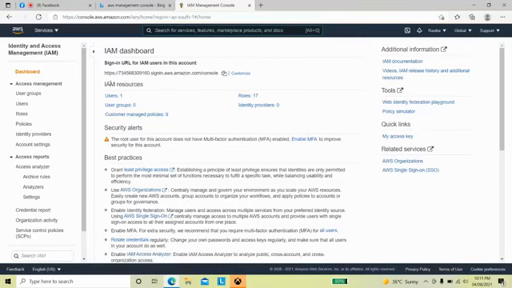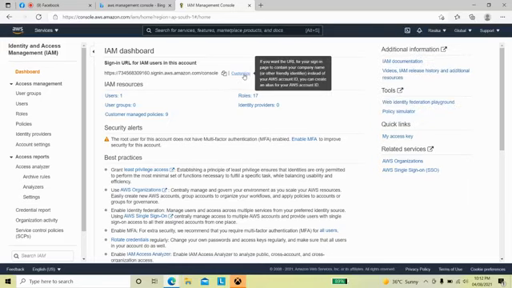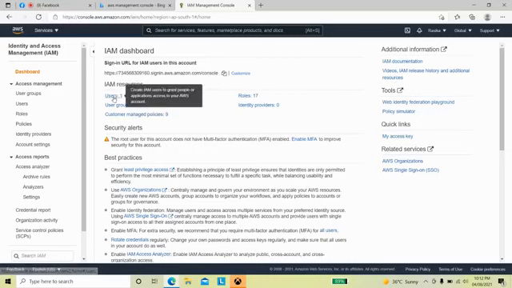For IAM users, you can use this URL to log in, because every time while logging in we have to provide the account ID. This account ID is also available over here; you can verify the same number is reflecting. To avoid providing the account ID every time, you can use this URL link to log in. You can also customize it. Over here you have the features like users, groups, roles, policies, which we discussed in the introduction part.